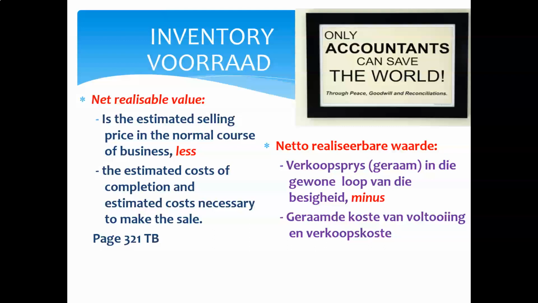And that means if there are any compulsory selling costs associated with the sales transaction, so I have to incur that selling cost in order to make the sales transaction happen, I have to deduct that compulsory selling cost from the potential sales proceeds that I can receive for that item in order to arrive at a net realizable value.